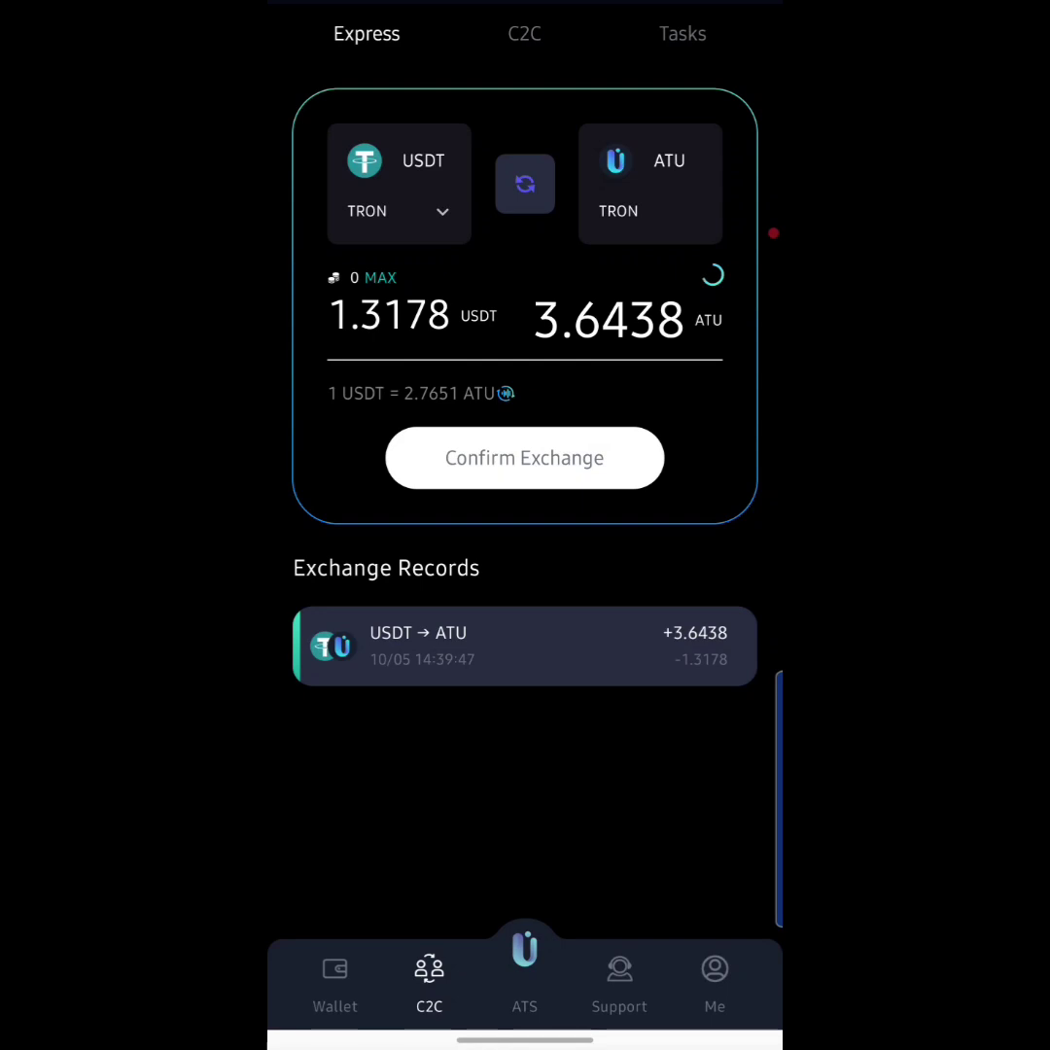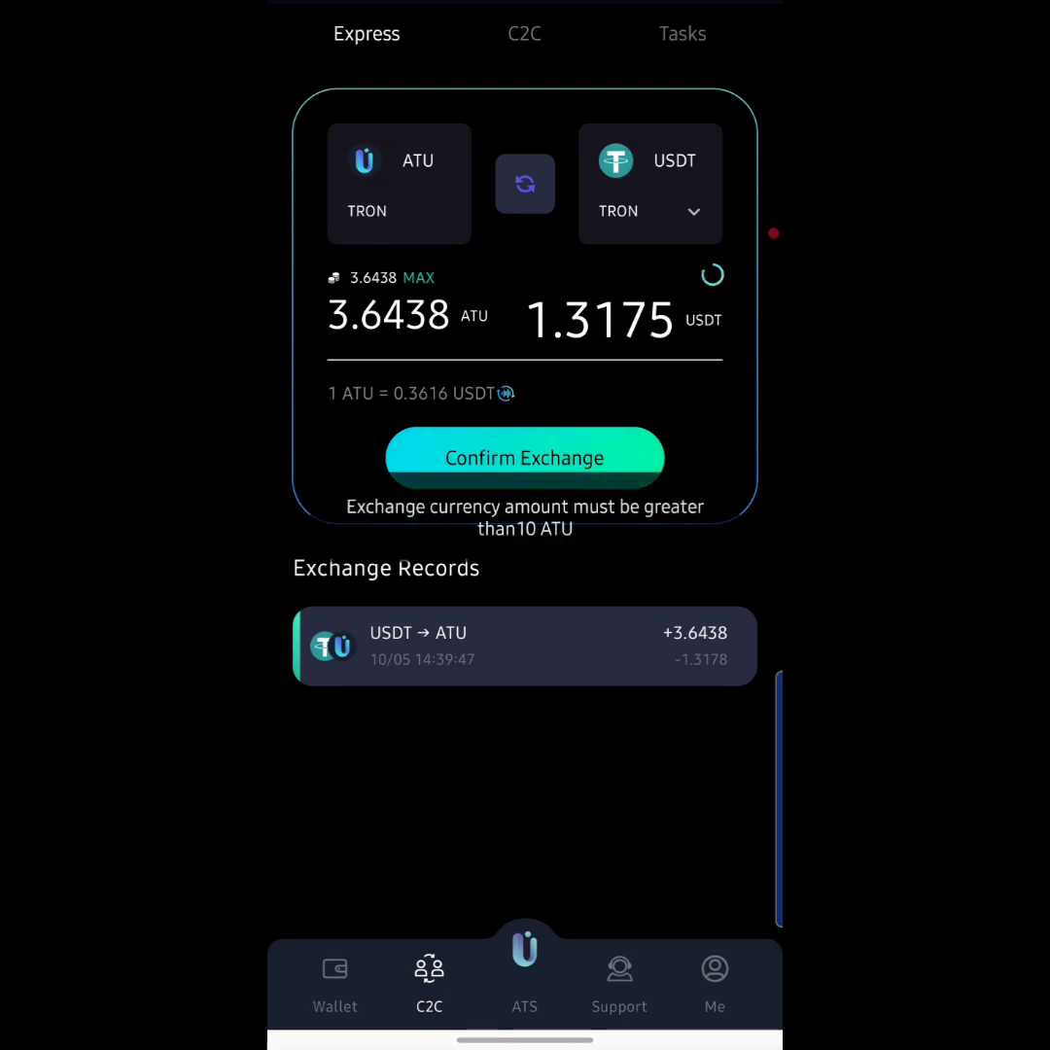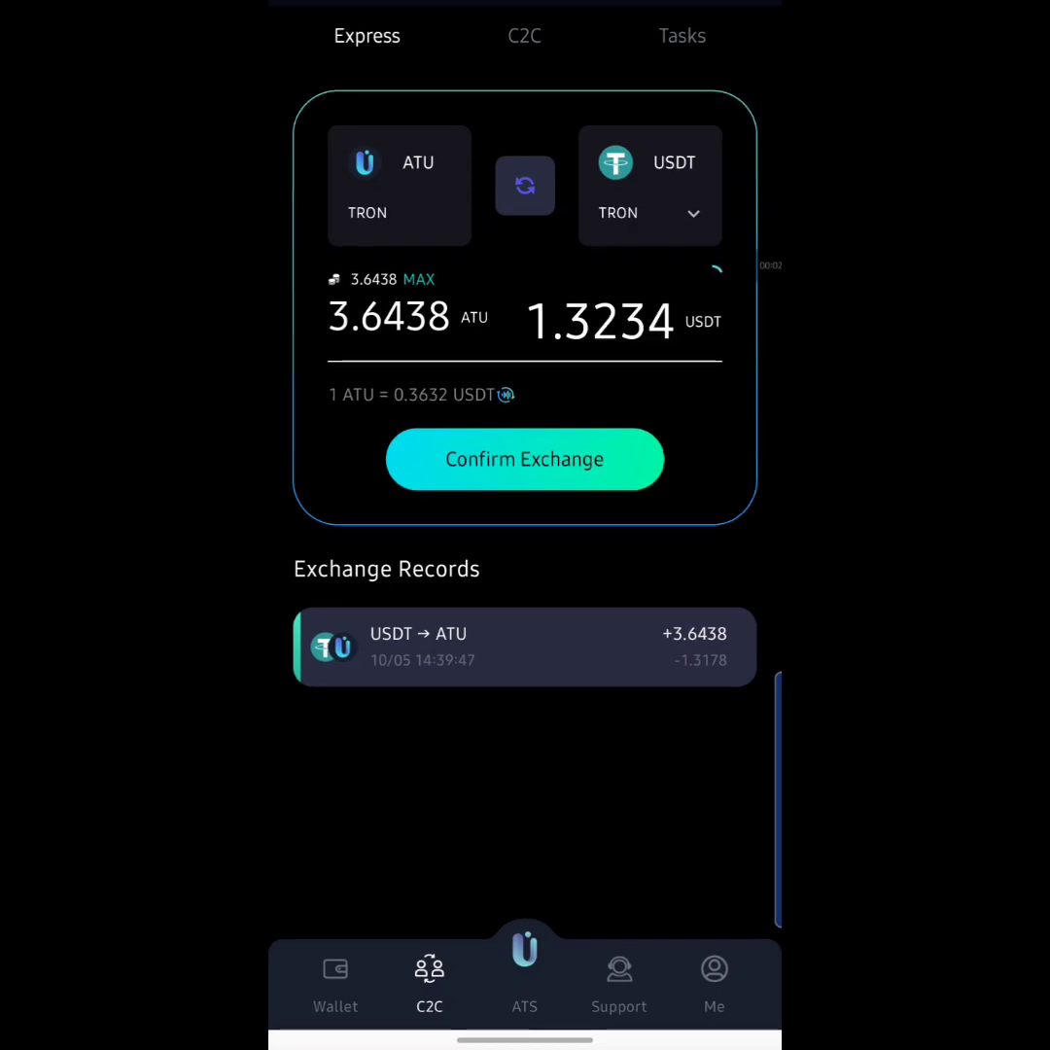Okay, so let's say I actually want to convert back right now. I'm just going to swap it, and just hit on the max right here. As you can see, it says that 3.6 R2 is currently worth 1.3 USDT. I'm going to hit on confirm exchange again. Okay, so this time it says that the exchange currency amount must be greater than 10 R2. So this actually means that I need to have 10 R2 before I can convert to USDT. So that is basically what it means, guys.